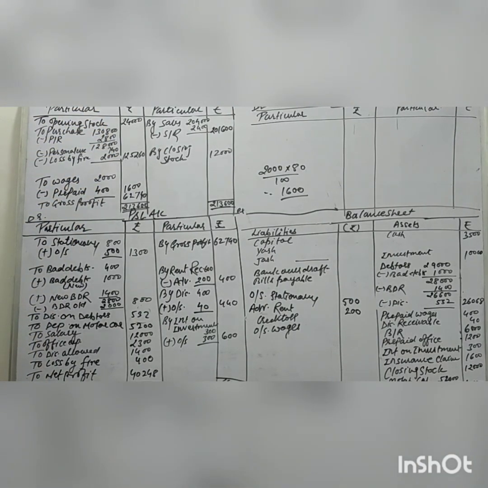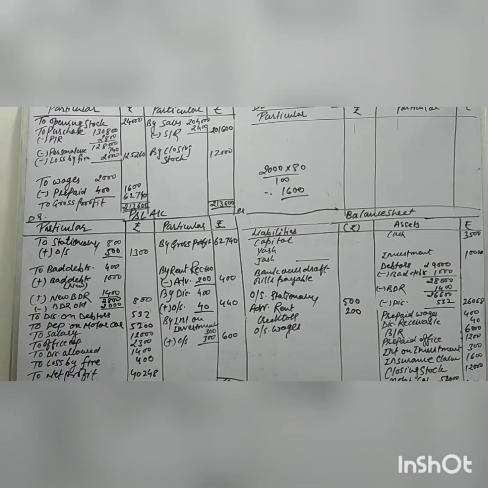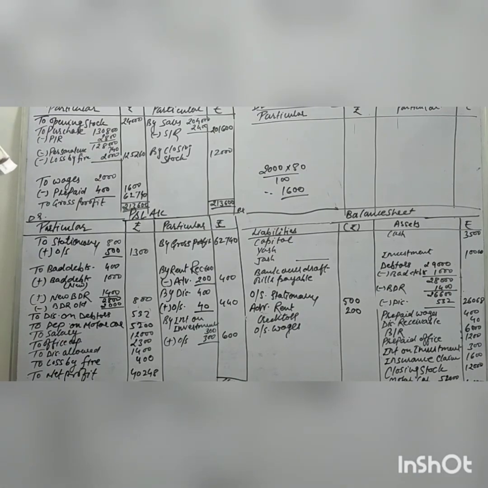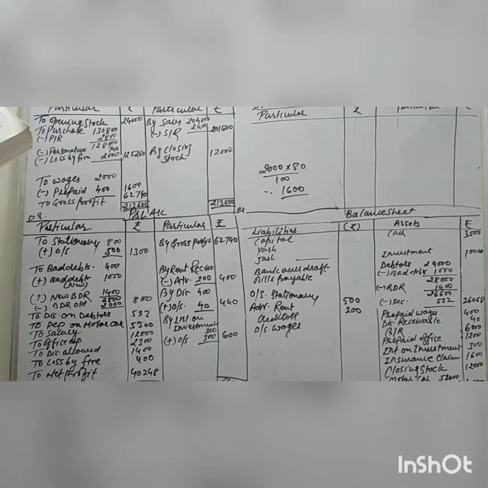Okay, only two adjustments we have left: the first is the commission payable adjustment, because this adjustment is related to the P&L appropriation account. When I prepare the P&L appropriation account, then I will explain it. Okay, now come to the trial balance.